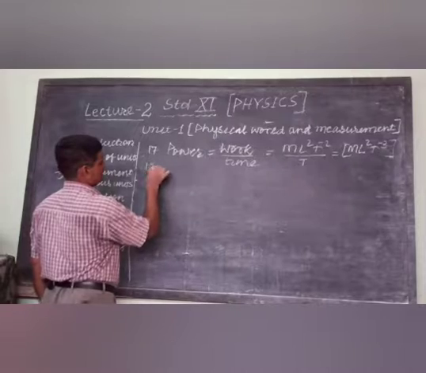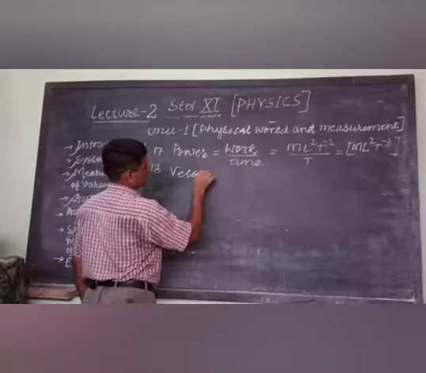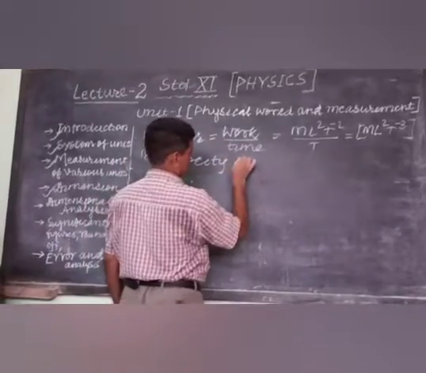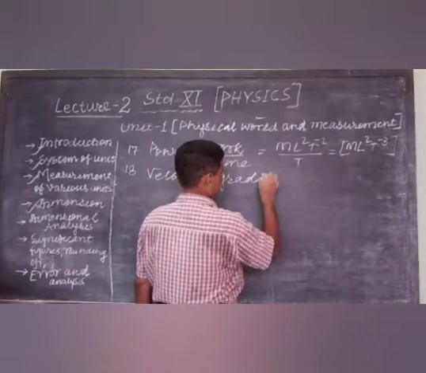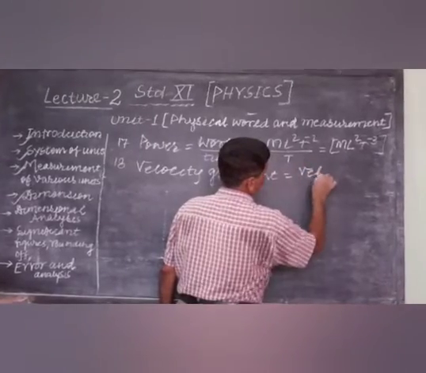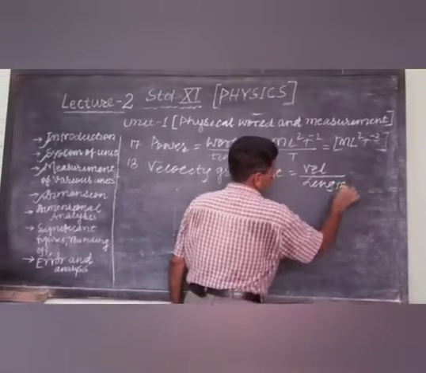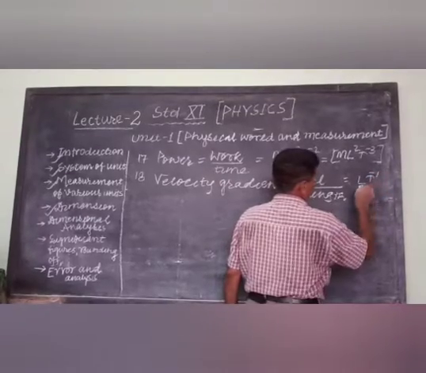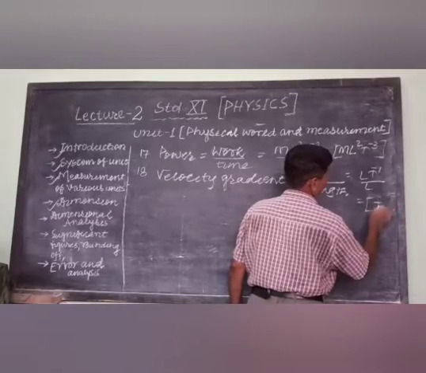Now serial number 18, velocity gradient. Velocity gradient is a new term. You have not heard about it. We can write velocity by length. Dimension of velocity is L t minus 1, divided by L, so it is t to the power minus 1.